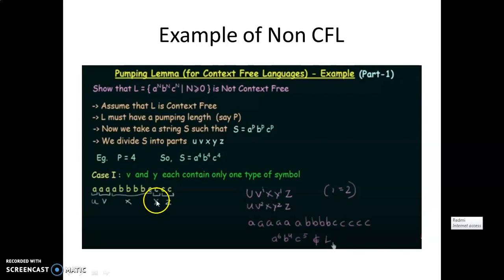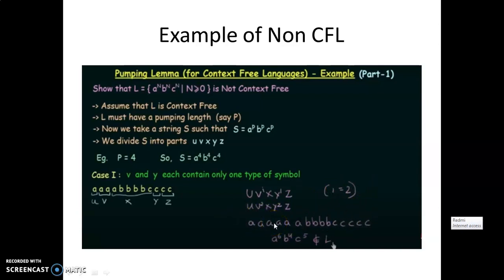Y is your C. Y is also 2 times you have to repeat. So C you are getting over here, C. And Z is what? 2 times C. So Z you are getting here 2 times C. So by raising the power of V and Y to the 2, the new string you are getting is like this.